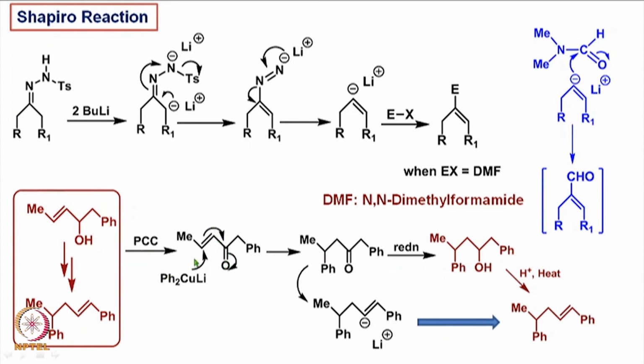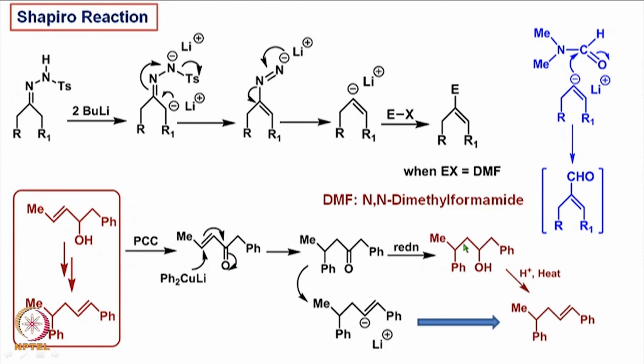And since at the end of the double bond we have a phenyl group here, for example, therefore we can react it with lithium diphenyl cuprate, which will allow a Michael addition of the phenyl part to get this particular product, which can be reduced to the corresponding alcohol, and this alcohol under acidic conditions should undergo dehydration to form this double bond on this side, because this is conjugated with the phenyl ring.